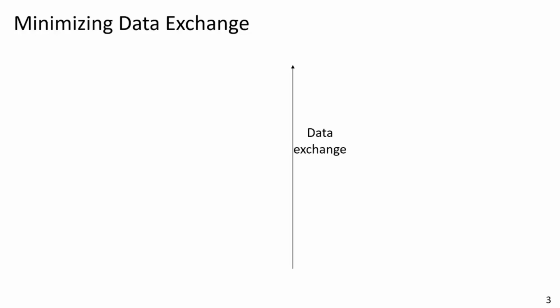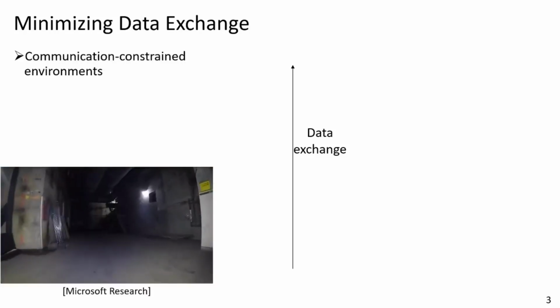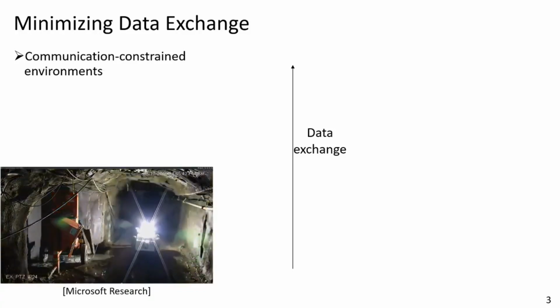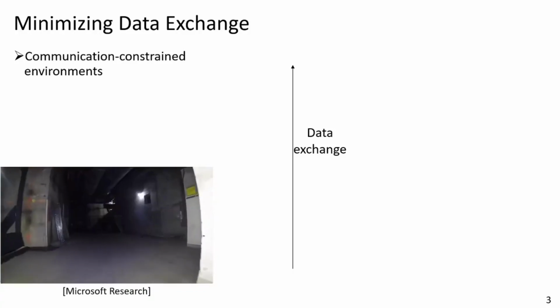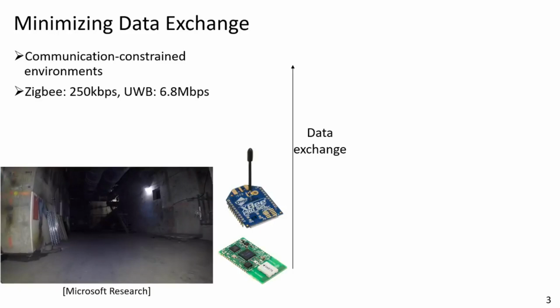In my thesis, I focus specifically on minimizing the data exchange when doing multi-agent SLAM. Doing that allows us to deploy systems in communication-constrained environments, such as caves. In field systems, roboticists typically don't use Wi-Fi, but alternatives such as Zigbee or ultra-wideband. For example, ultra-wideband is practical because it combines communication with time-of-flight distance measurement, which allows to support relative pose estimation.